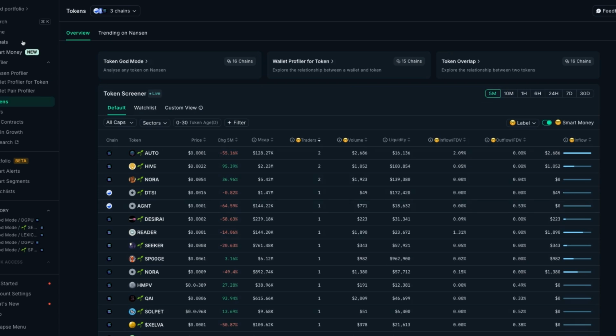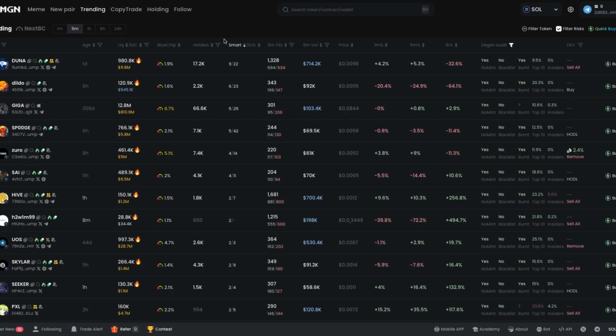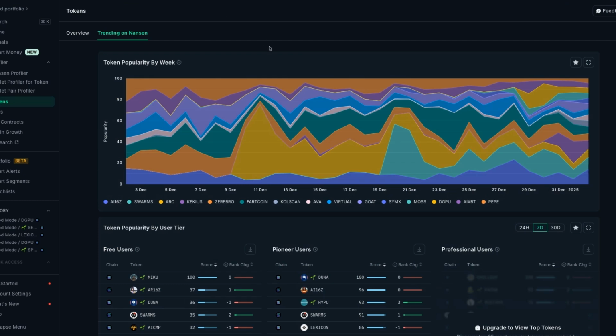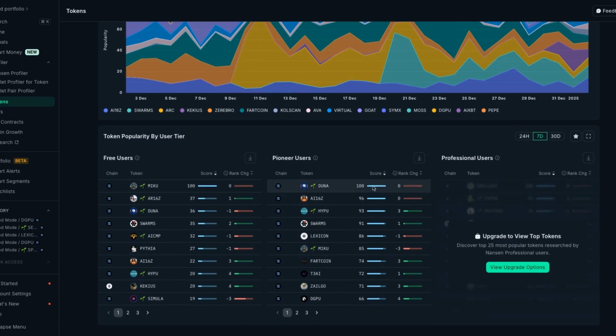So if we go here, I'm usually looking at trending. You can do the same on GMGN. You can look at number of holders, smart money, however you want to organize this. I found this really cool area on Nansen. It shows the amount of users that are actually researching a certain token, or the popularity by user tier, which is cool. It actually ranks it with a score and then shows the rank change.